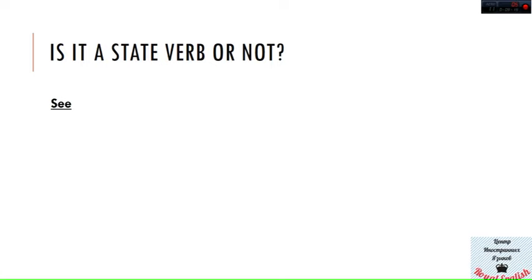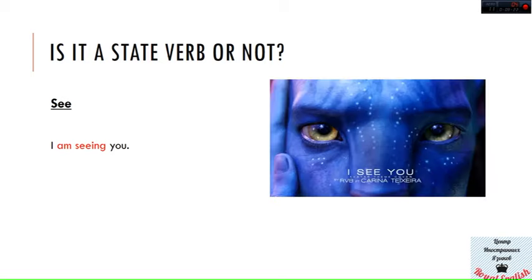See. So usually if we're talking about physical ability, I am seeing you is not correct. And James Cameron, who used the phrase I see you in his movie Avatar, was correct, was a very literal person. But when see means meet, you may use it as an action verb and in a continuous form.